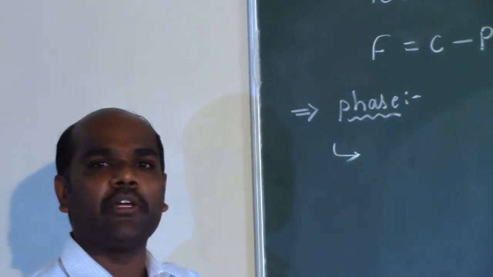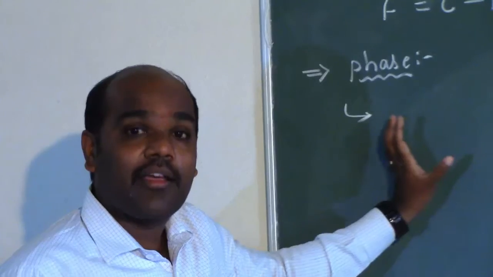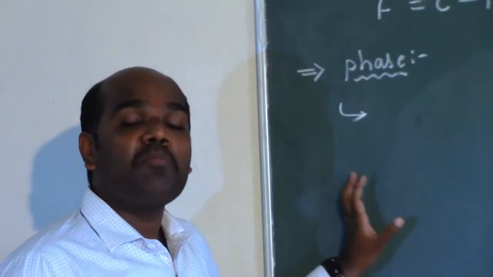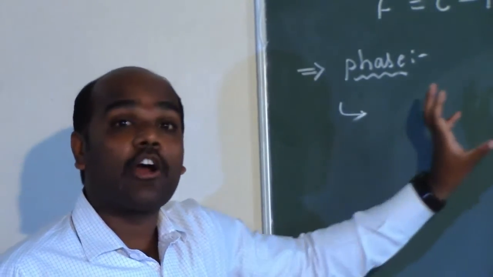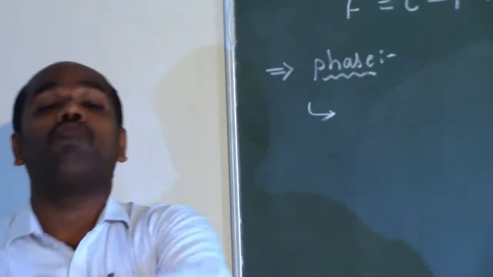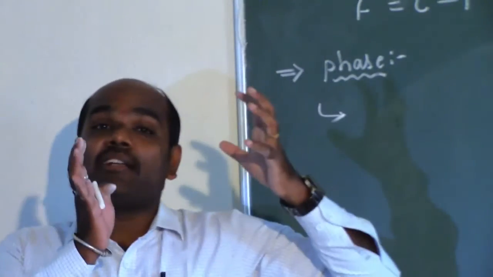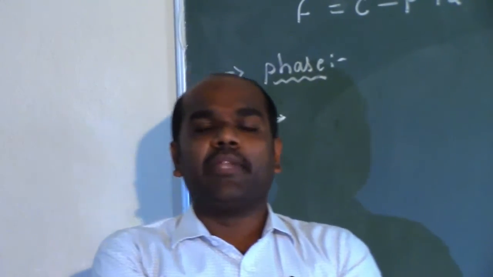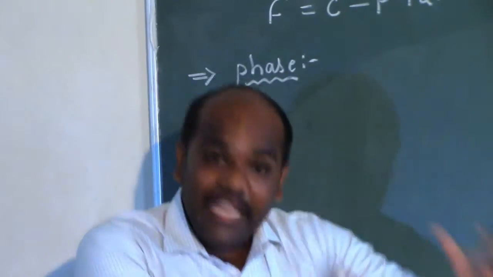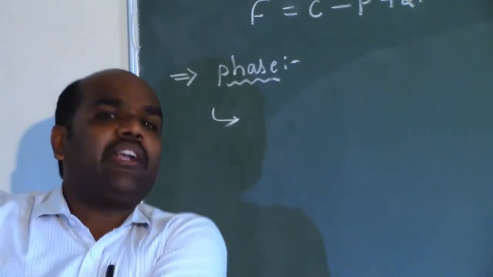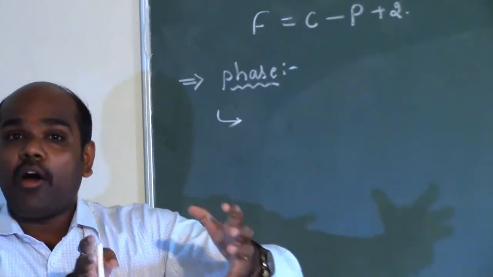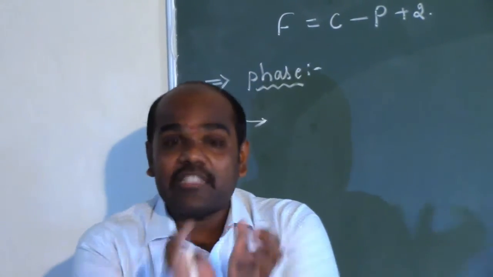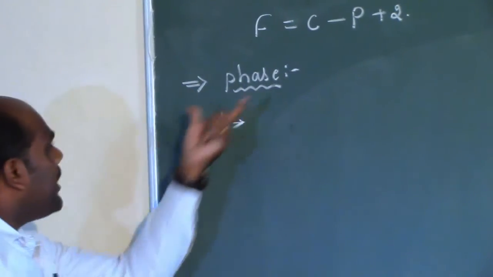And here the actual meaning of the phase is, if you consider a system which is existing in the state of equilibrium, and if you notice the constituents that are present at the state of equilibrium, the number of independent constituents that are distinct from one another, or else let me say in this way, the distinct part of the system among all the constituents that are present at the state of equilibrium, which is completely different from that of the remaining parts, and that part, if it is possible to separate mechanically, then that each distinct part of the system is simply considered as phase.